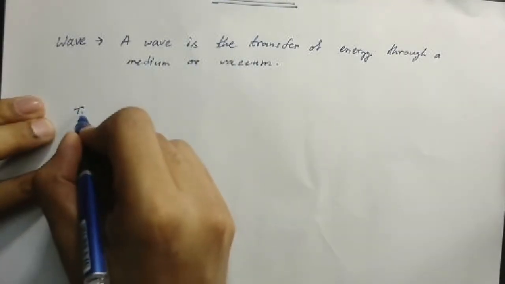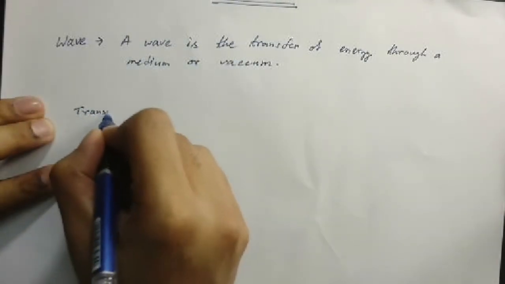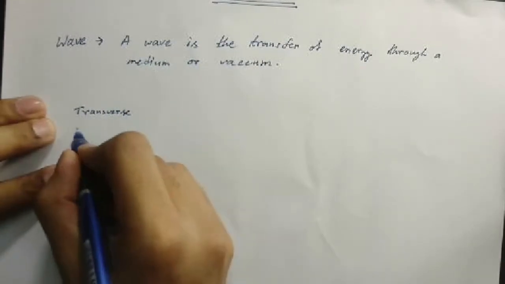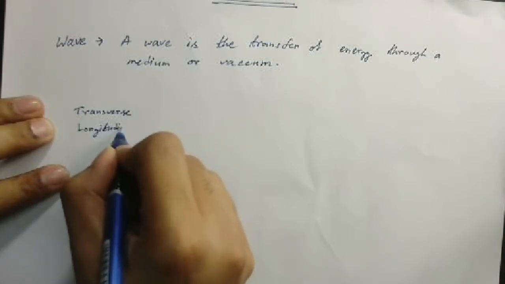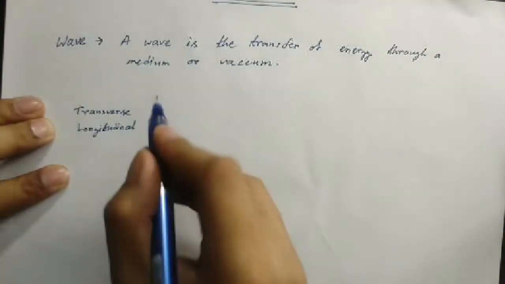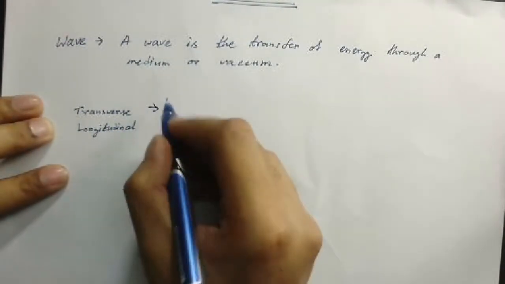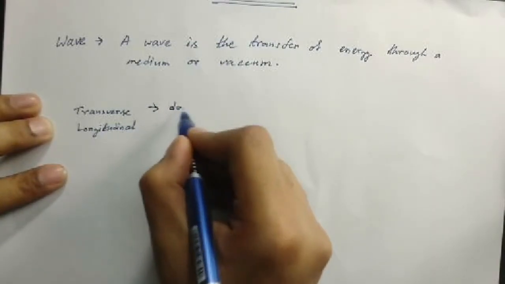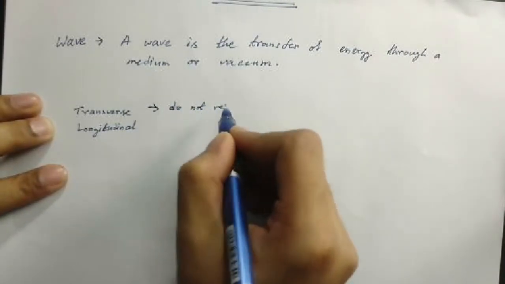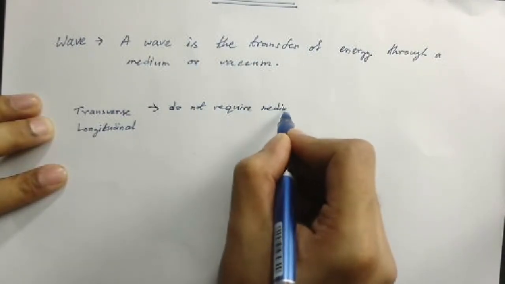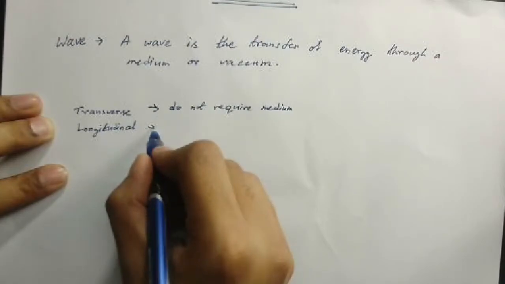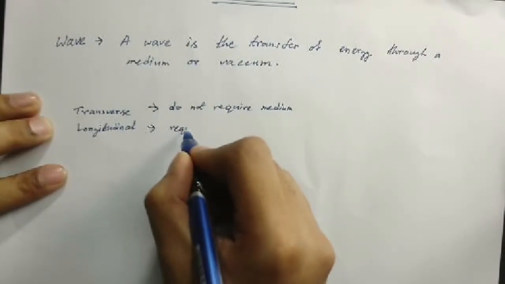There is transverse wave, there is longitudinal wave. Transverse waves do not require a medium. On the other hand, the longitudinal waves require a medium.